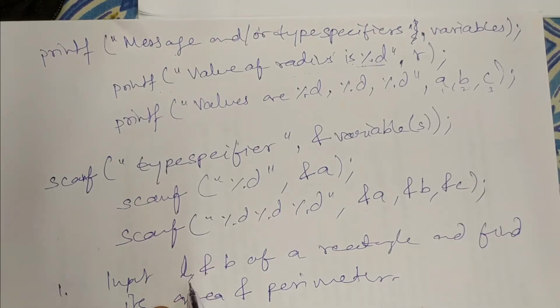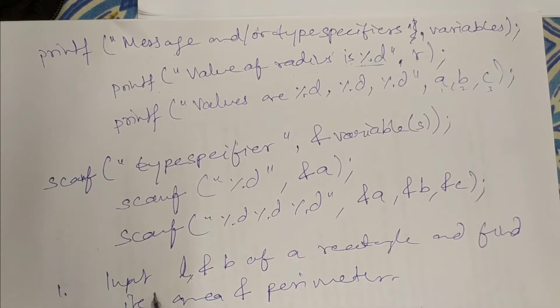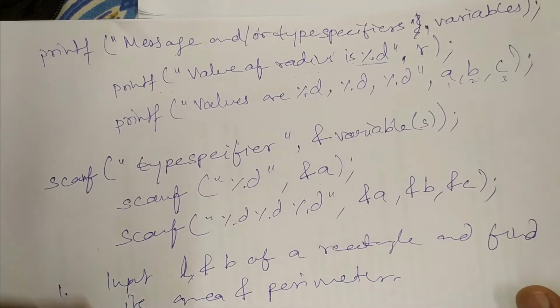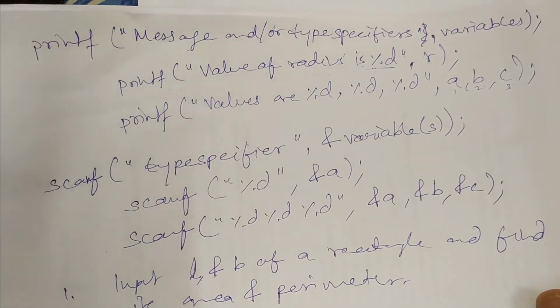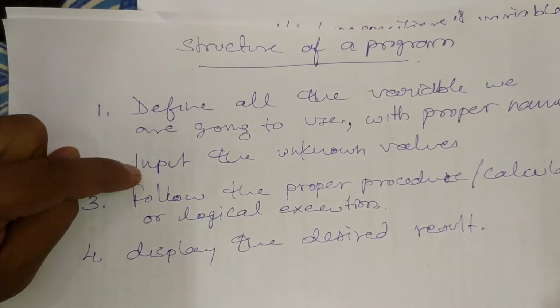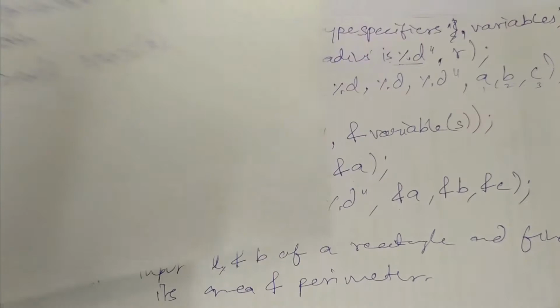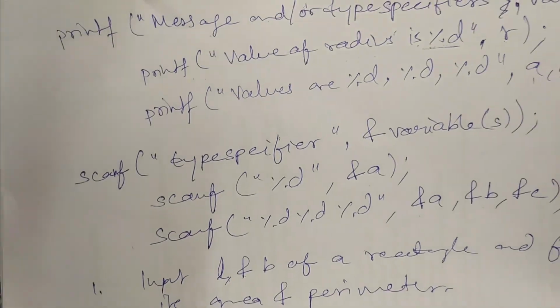Now we will take one small example. The question is: input the length and breadth of a rectangle and find its area and perimeter. The question is asking to calculate the area and perimeter. In this, two values are unknown, that is length and breadth. So in the structure I have explained previously, first you have to define the variables, then input the unknown values, then follow the proper procedure. Now keeping it in mind, we will write a program.